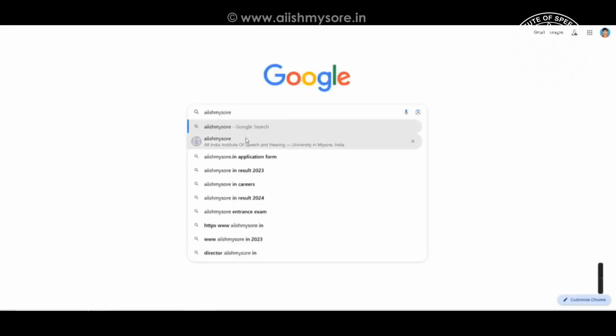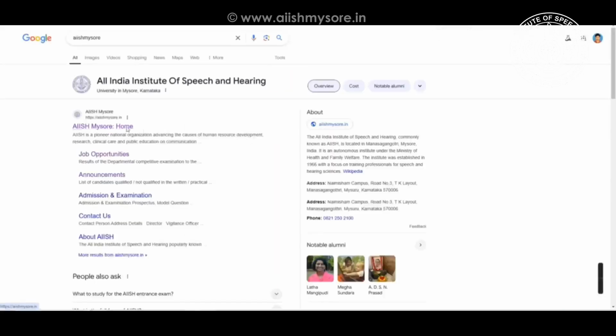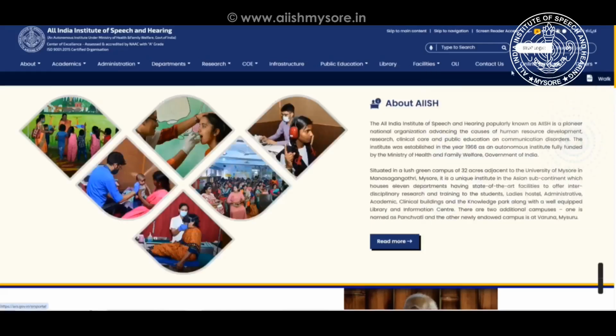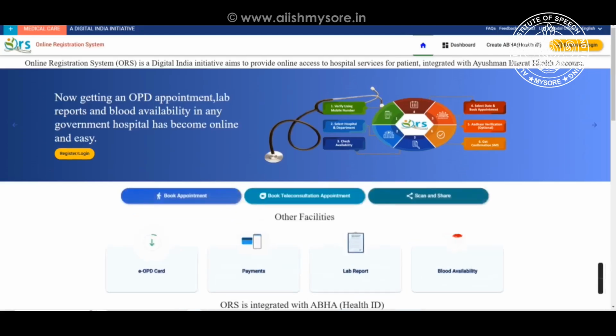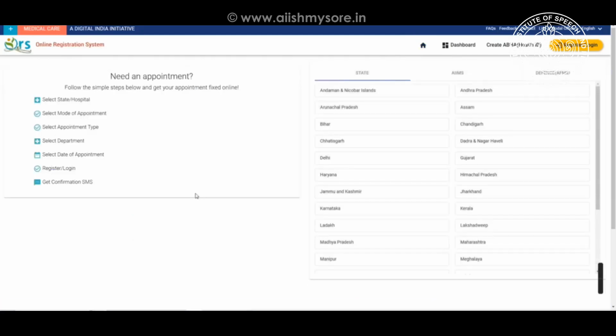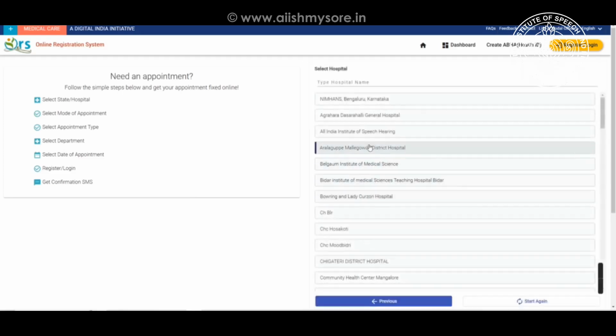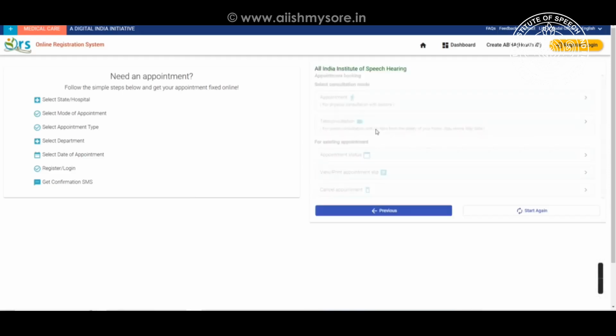You can log into our official website by visiting www.aishmysuru.in. Once you are on the home page, click on the Online Services option to access the available services. In the new window, select the Book Appointment option. This will direct you to a new page where you can select the state that AIISH belongs to. Choose Karnataka as AIISH is located in Karnataka.